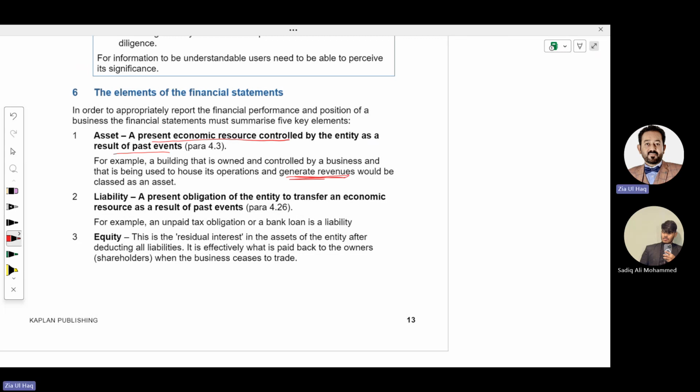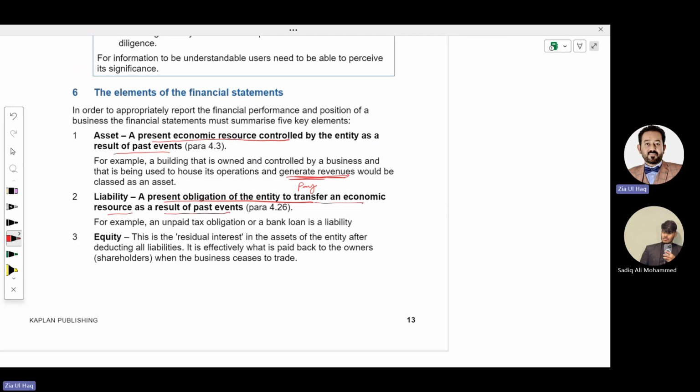What is meant by liability? Liability is a present obligation of an entity. This is an obligation imposed on the business to transfer an economic resource. It means you need to pay against it. Transfer means you need to pay. Economic means money resource, as a result of past event, and this liability is a result of past event. Meaning in the past you have taken some benefit and now you have to pay the money. That's why it is your present obligation to pay money resource as a result of past event. In the past you have taken some benefit.